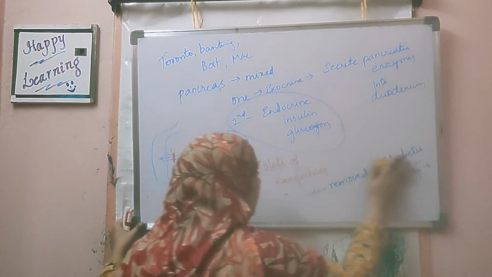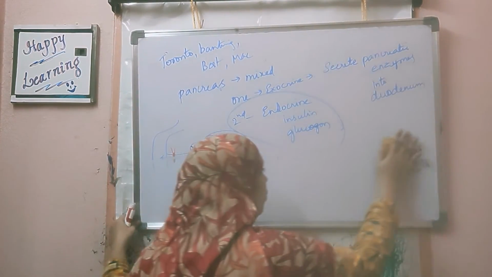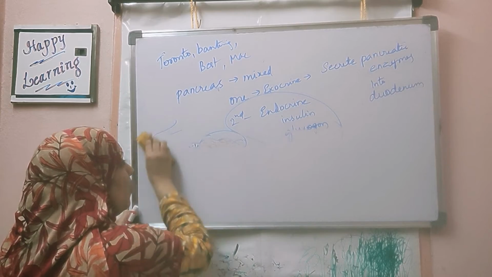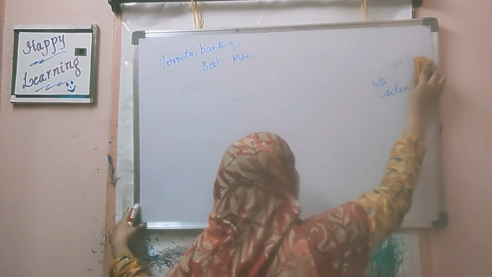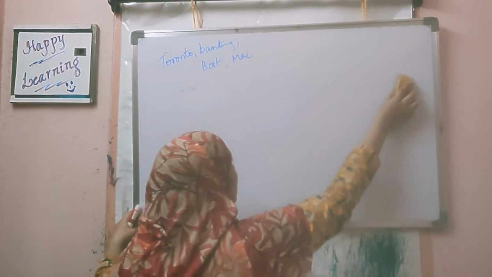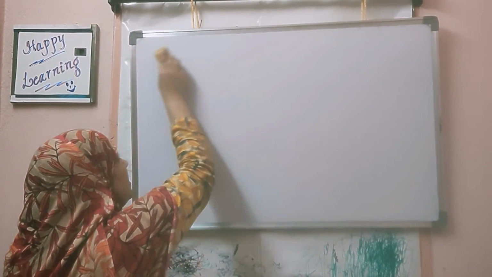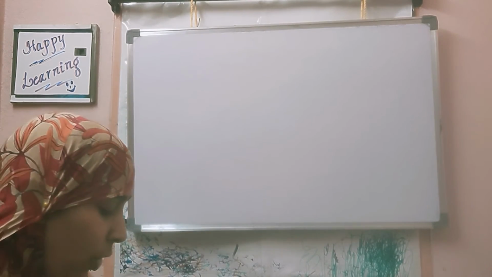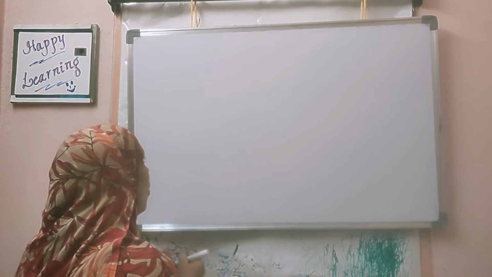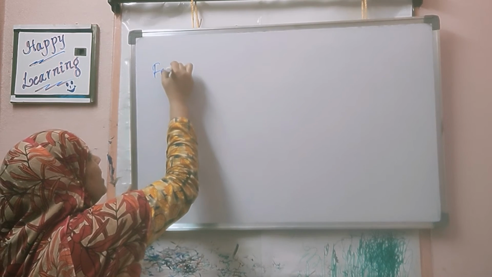So this is an example of an endocrine hormone. It is produced in the pancreas and acts in the blood. So it is produced in one area and it acts in another area. This is how chemical coordination is present inside our body. So this works on a feedback mechanism.